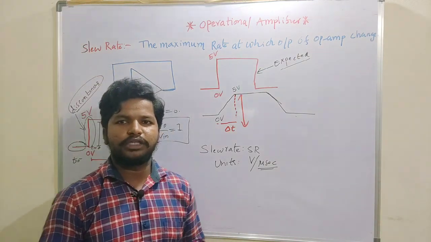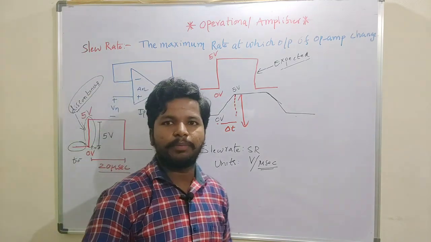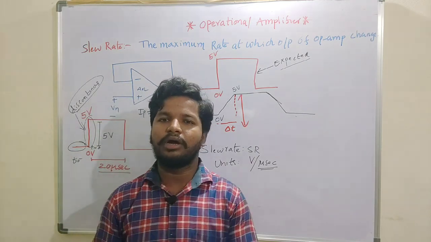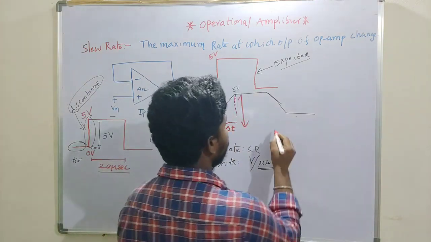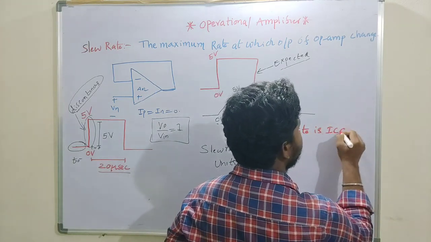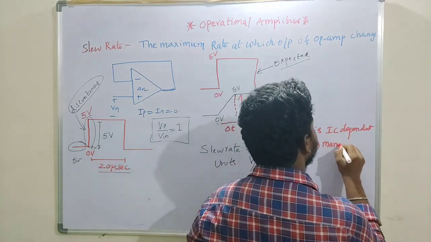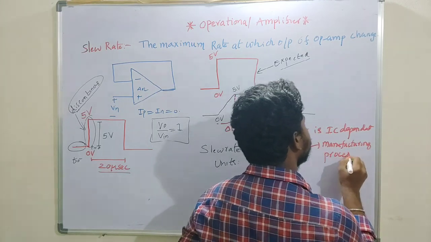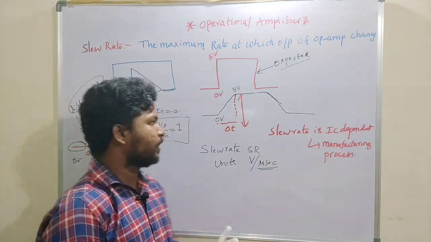The slew rate of an operational amplifier varies from IC to IC. It only depends upon the manufacturing quality, how a manufacturer designs a given operational amplifier. So slew rate is IC dependent. It depends upon the manufacturing process. The slew rate will vary from IC to IC.